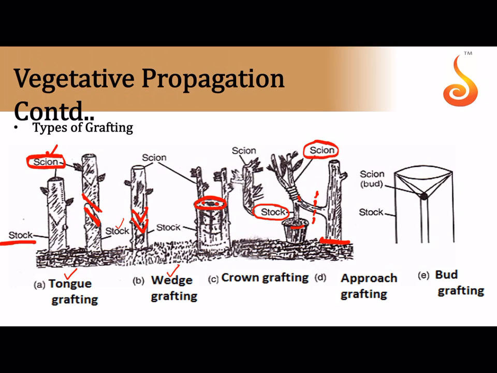In case of bud grafting, you make a T-shaped incision on the branch. See how you've made a T-shaped incision on the bark, and in that incision you have inserted a bud. So the actual plant that grows from the bud belongs to the bud, but it is growing on a plant on which you have made a T-shaped incision. So this is referred to as grafting.